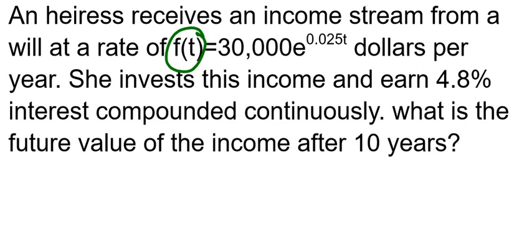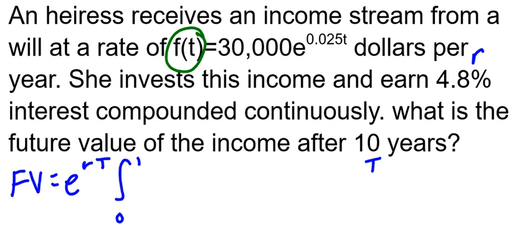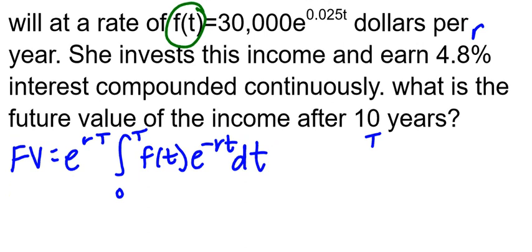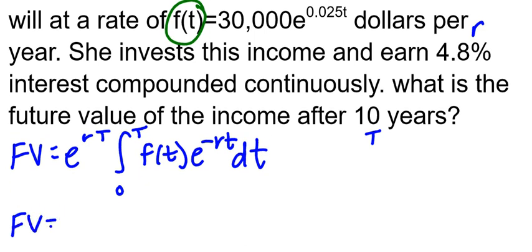Her interest rate is 4.8%, so this is our little r. And then what's the future value after 10 years? So this is my capital T. My future value equation is e to the rT times the integral from 0 to T of f(t) e to the negative rt. So we're going to plug in what we know. e to the 4.8% as a decimal is 0.048, so 0.048 times capital T, the time, which is 10 years.